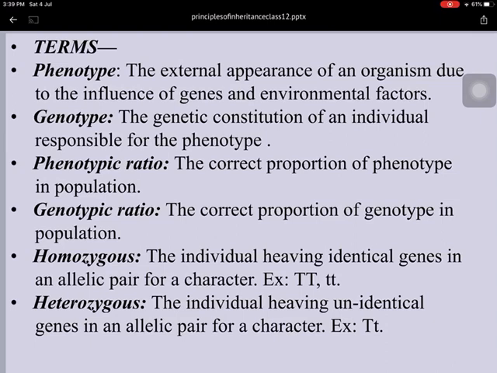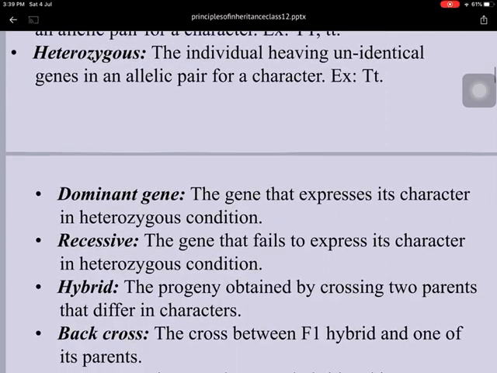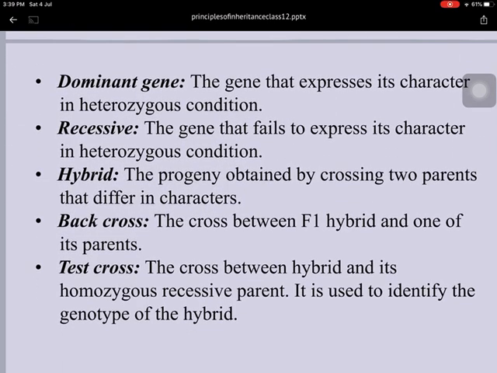But in the second case, if there is a combination of capital T and a small t, that means these are not identical, not similar with each other. Such genes, if in a pair, are known as heterozygous. The dominant gene is the gene whose character appears in the first generation, that is, in heterozygous condition. And the gene that fails to express its character in F1, or in heterozygous condition, is called the recessive gene.